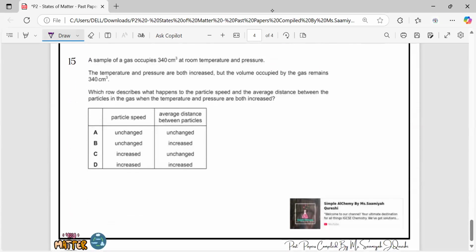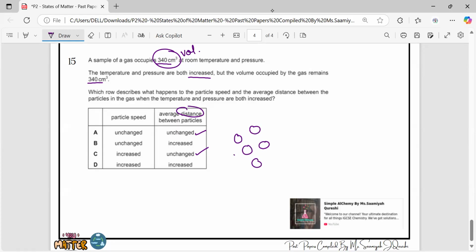15, last question. The sample of a gas occupies 340 centimeter cube. This is the volume which a gas is occupying. The temperature and the pressure are both increased, but the volume occupied by the gas remains same. Which row describes what happens to the particle speed and the average distance between the particles in the gas when the temperature and pressure are both increased? The pressure is increased, but the volume is the same. It means that the distance between the particles remains unchanged. Because if the distance between the particles increases, then the particles take more space.